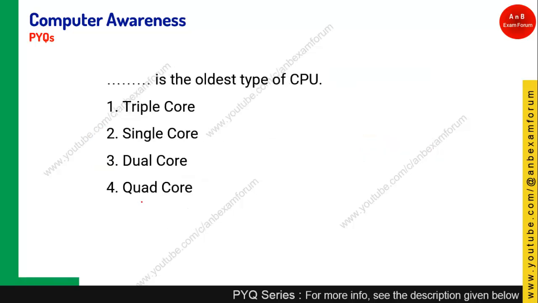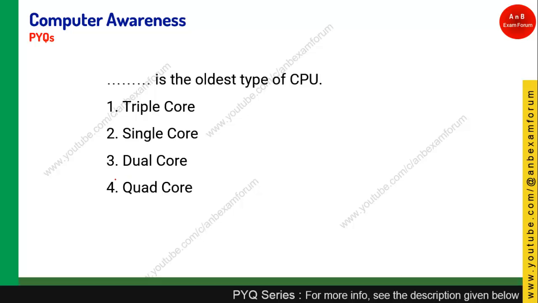Dash is the oldest type of CPU. Okay, so a CPU has different cores, so it starts with 1, so it is a single core. Okay, so single core is the oldest type of CPU. Nowadays it is quad core, or multi-core. Nowadays multi-core is another concept which is coming into picture. So previously the oldest type is single core, whereas the latest is multi-core CPUs.